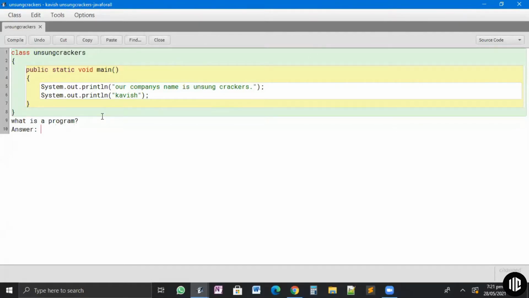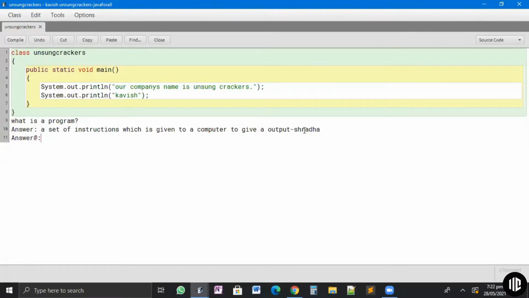It is a set of instructions that is given to a computer to give an output, correct. Who said this? Yeah, Shraddha. Mind me if your spelling is wrong, but as of now we'll assume this is right. Okay, anyone else have another answer?